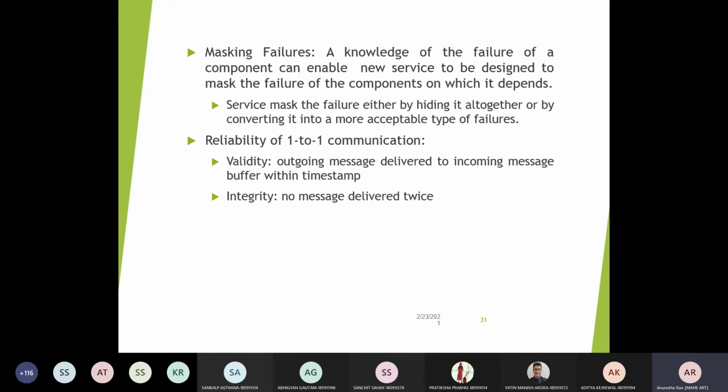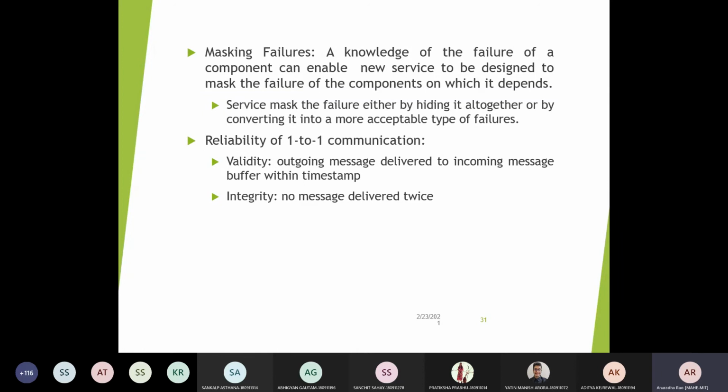The second one is reliability of one-to-one communication. You have to work on message transmission with respect to the validity and the integrity of the message. The outgoing message should be delivered to the incoming message buffer within the timestamp. For the synchronous nature, you consider the checksum or CRC or such mechanisms which are built in, so that you get the correct message at the receiver side.